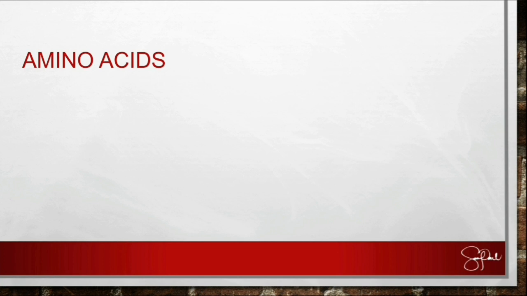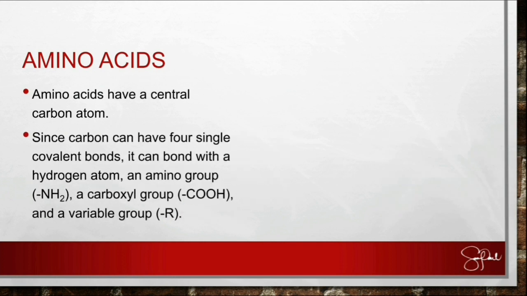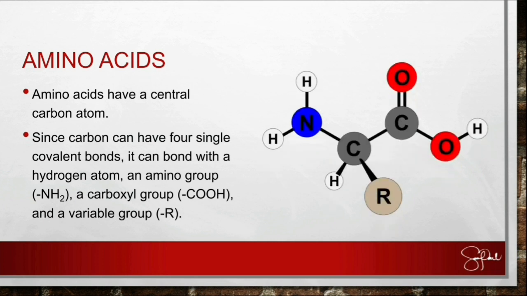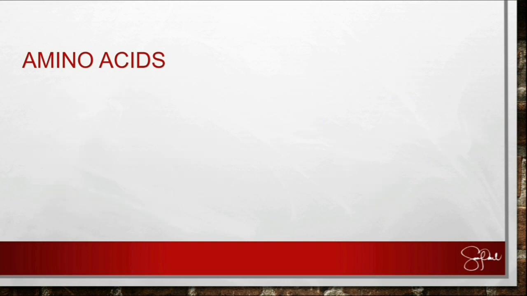So amino acids have a central carbon atom. Since carbon atoms, as discussed to you during your organic chemistry, can form 4 single covalent bonds, it can bond with hydrogen, an amino group, a carboxyl group, and a variable R. So this is the general structure of an amino acid, and that R represents the different components which make an amino acid different from one another. The variable group makes each amino acid different.